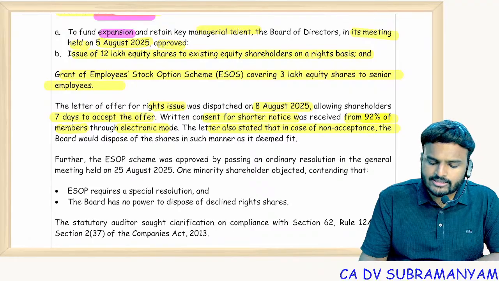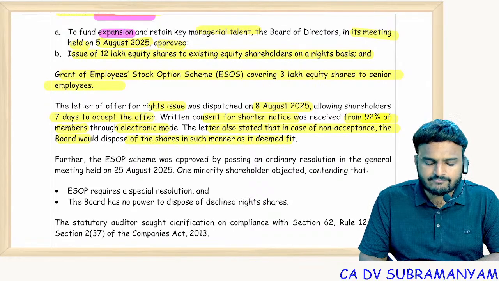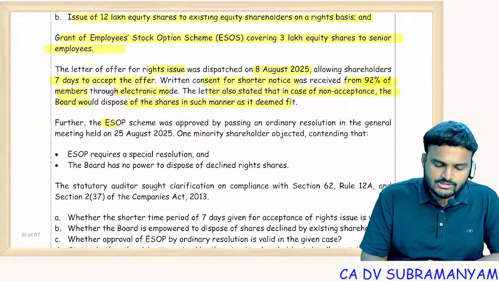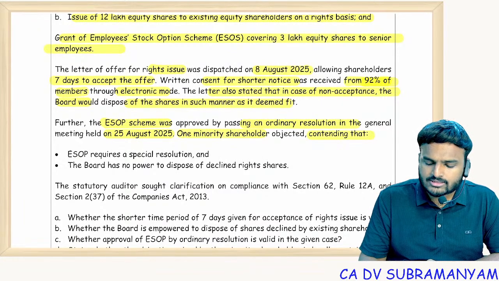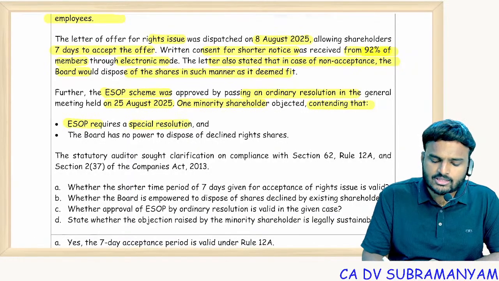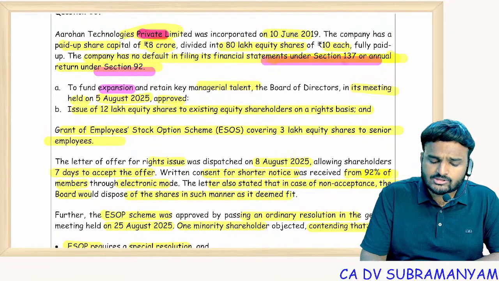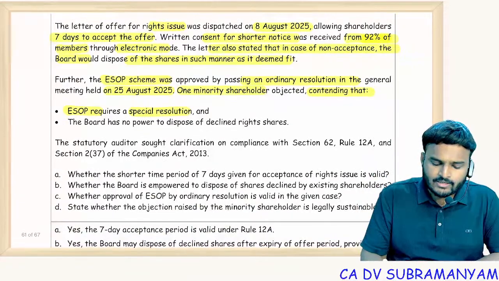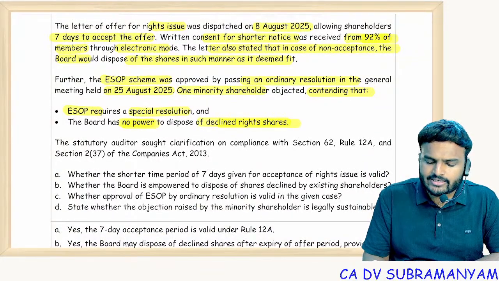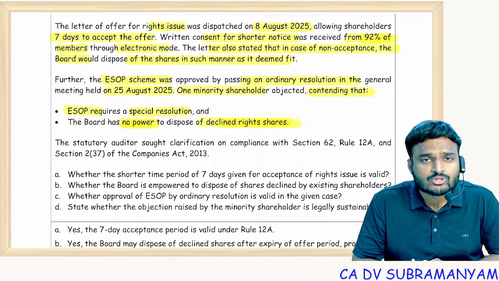The letter also stated that in case of non-acceptance, the board would dispose of the shares in such manner as it deemed fit. Further, the ESOP scheme was approved by passing an OR in the general meeting held on 25th August 2025. One minority shareholder objected, contending that ESOP requires special resolution. No, a private company can enjoy the privilege. A private company, which is a non-defaulter under section 137 and 92, OR is enough. The board has no power to dispose of declined right shares? Who told? The board can dispose of them in a manner not disadvantageous to the company.